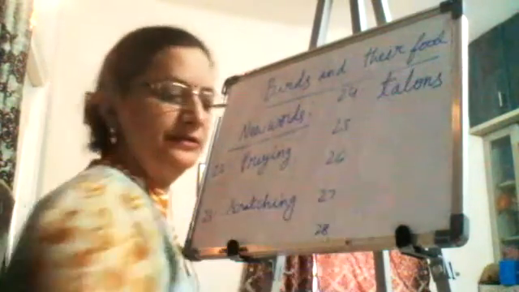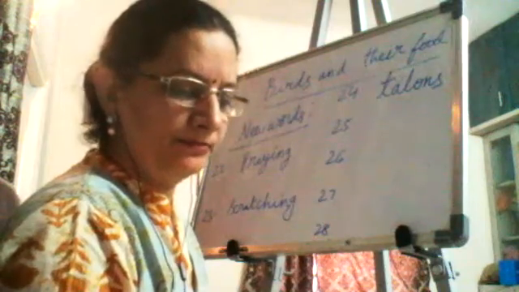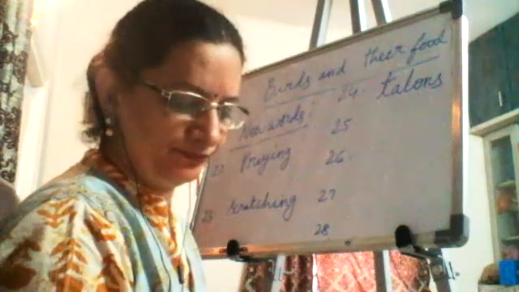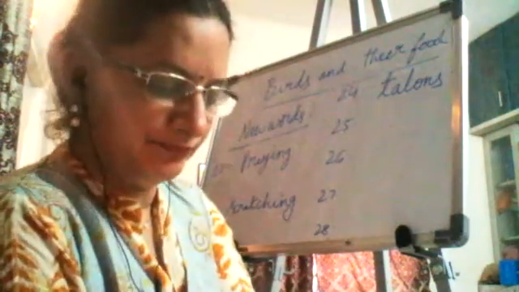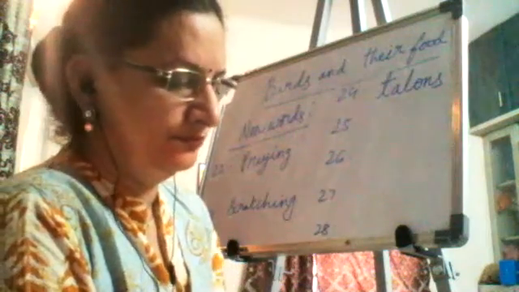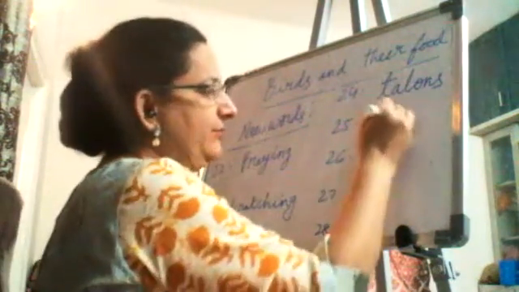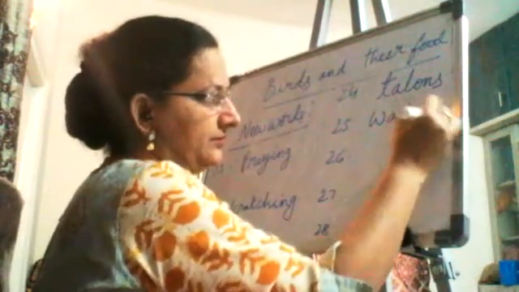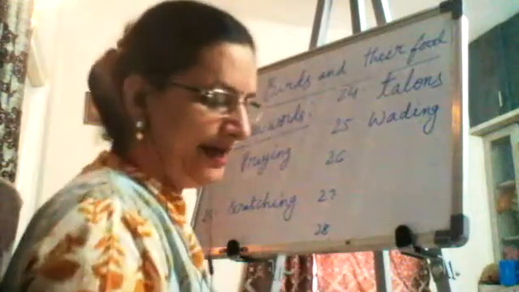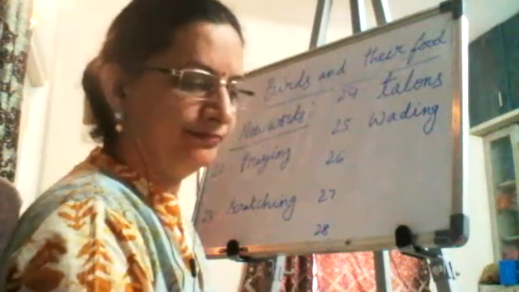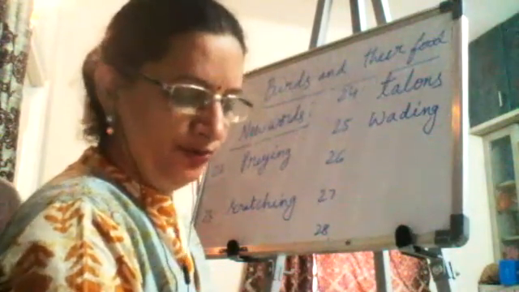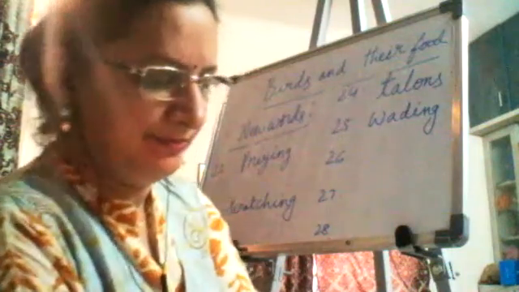Talons, T-A-L-O-N-S. Wading birds, W-A-D-I-N-G. Swimming you all know, so we are not writing.